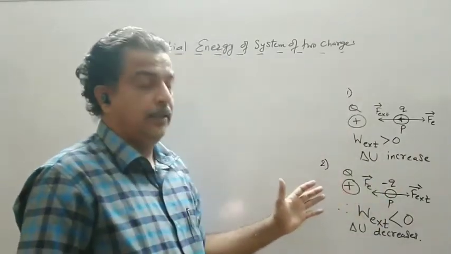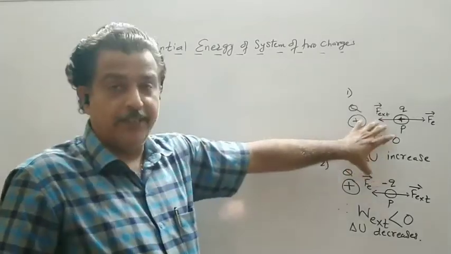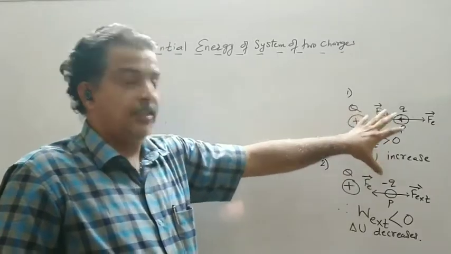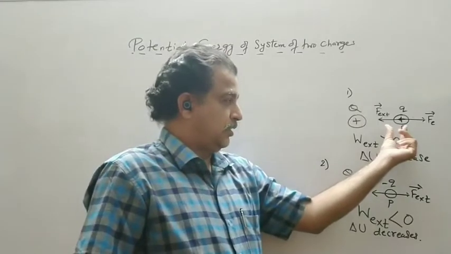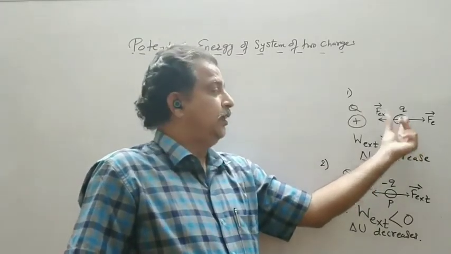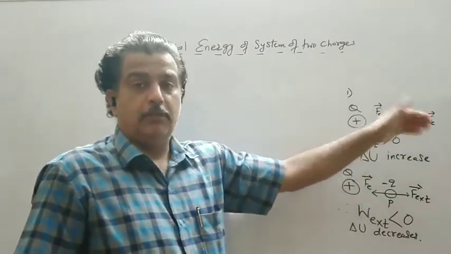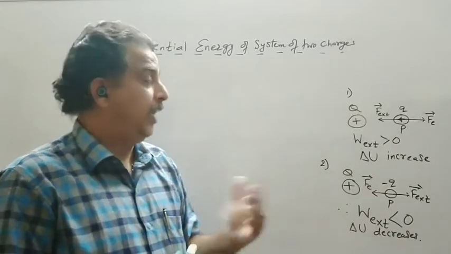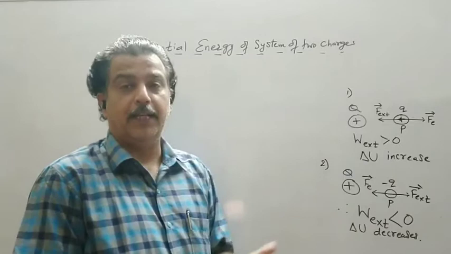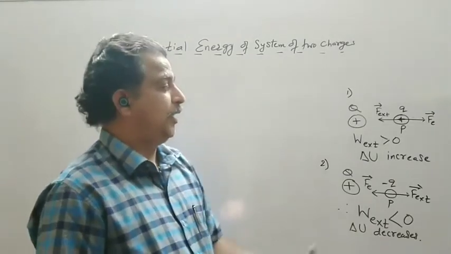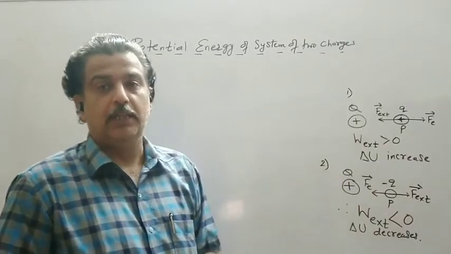This we have seen in terms of a simple relation. By common sense, you have to spend energy here. That energy is neither created nor destroyed. It should be stored. So this energy is stored in the Q charge. So I will say the potential energy of the charge, or the work done to move that charge, will increase. I have to spend the energy, so energy is associated with the charge which you are moving inside or outside the field.